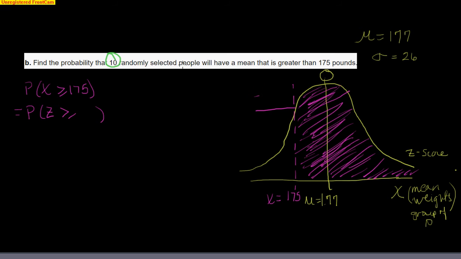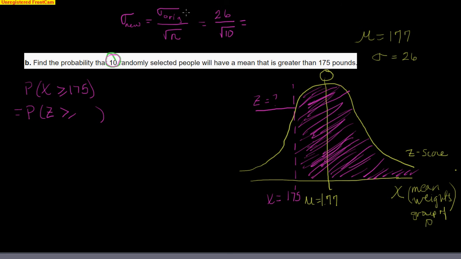The mean stays the same, but when we take bigger groups, we have to find a new standard deviation. The new standard deviation, like we talked about in class, is the original standard deviation divided by the square root of n. So it is our original standard deviation of 26 divided by the square root of 10, since we're taking groups of 10.